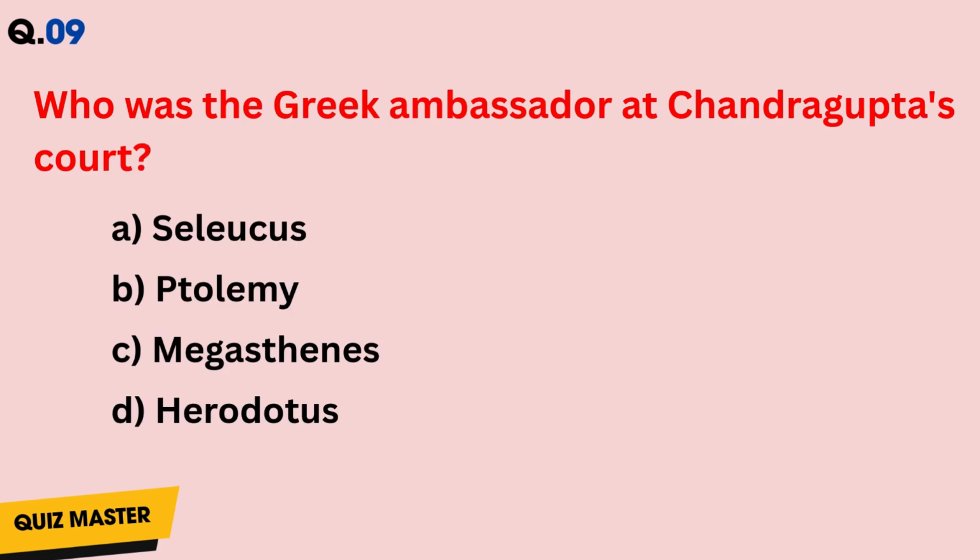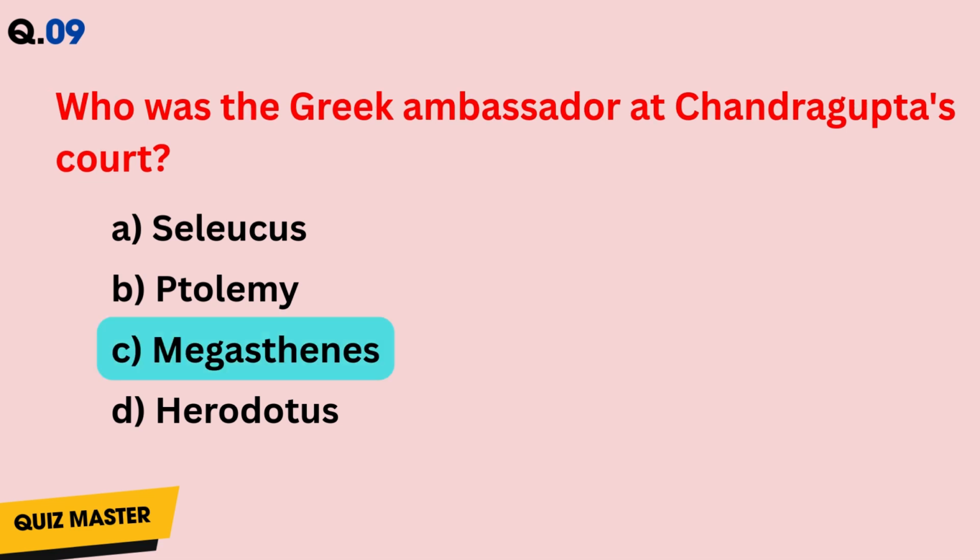Question number 9. Who was the Greek ambassador at Chandragupta's court? Answer is C.